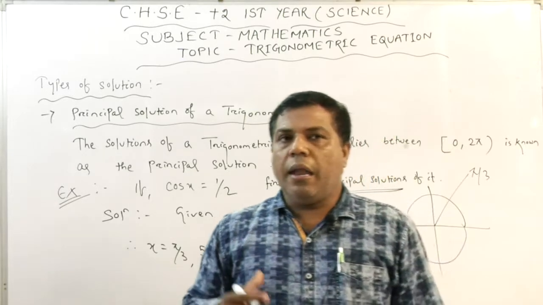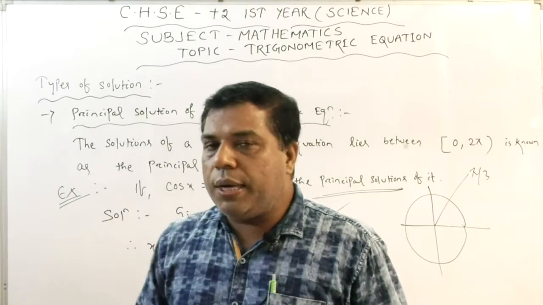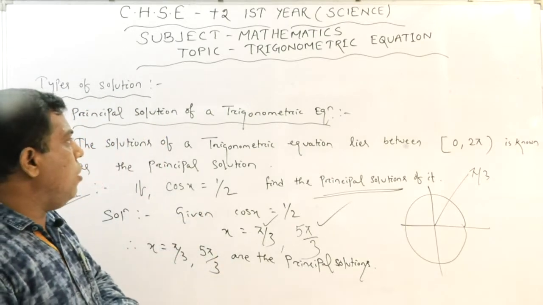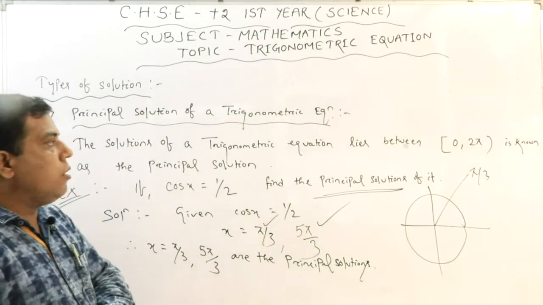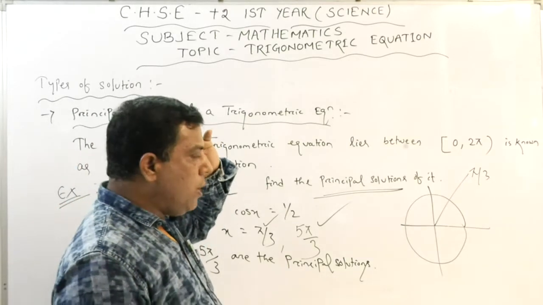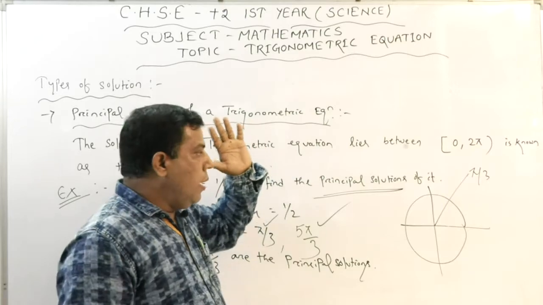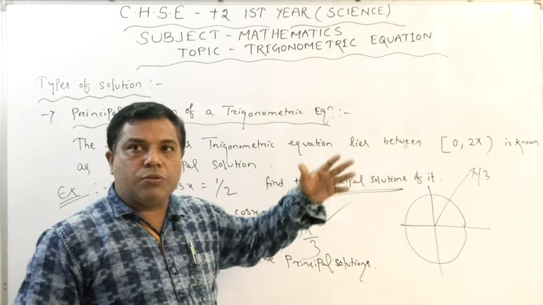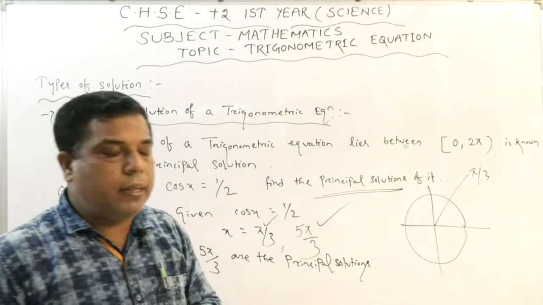Now what we are going to discuss today is some other concept. Here we have to use our mind and tell that yes, these are the solutions. We have to go by a hit and trial method.